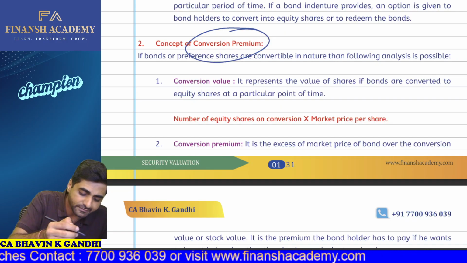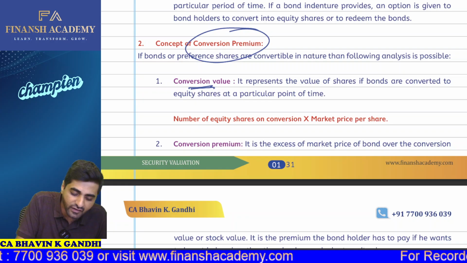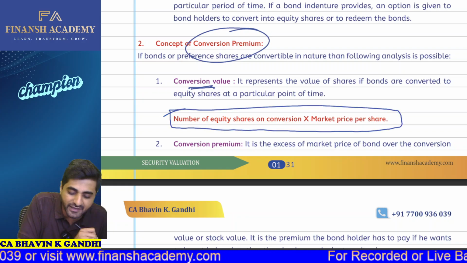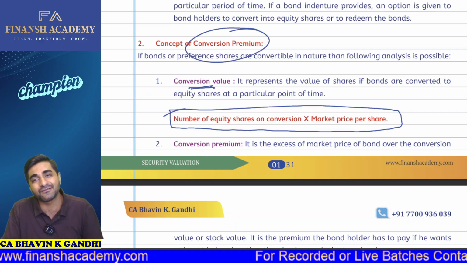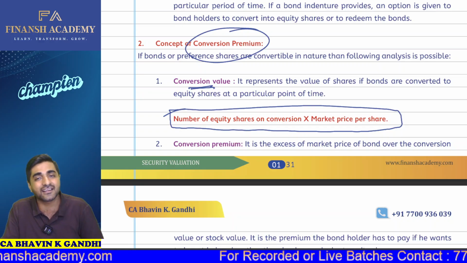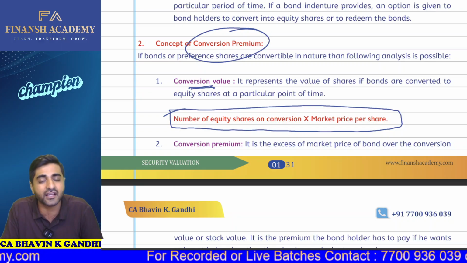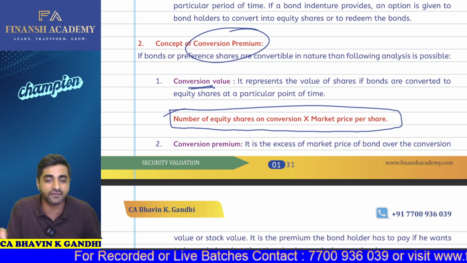Okay. So first of all, what is your conversion value? Your conversion value is nothing but the number of equity shares on conversion multiplied by the market price per share. So that will give you your conversion value. Every bond has a conversion value. Every fixed income security has a conversion value. We just have to check how many equity shares the bond is getting converted into, and we'll multiply that by the market price. So we'll get the conversion value.